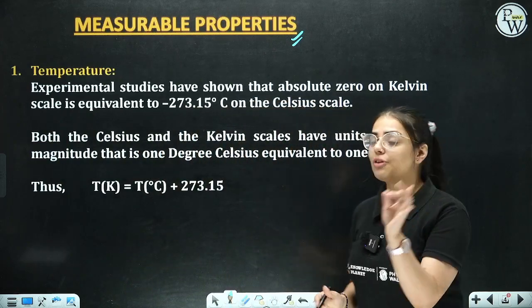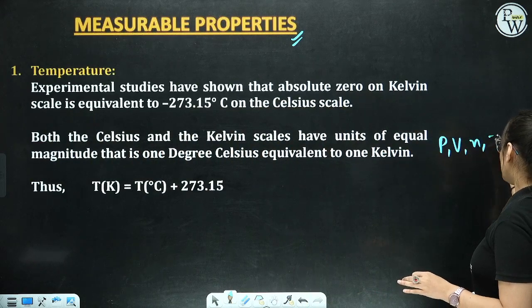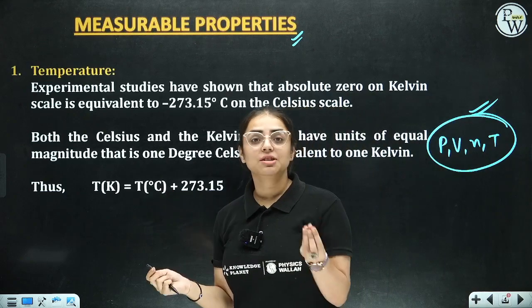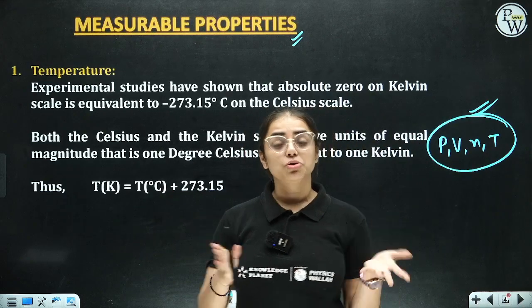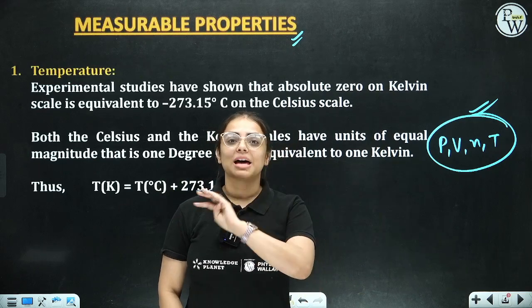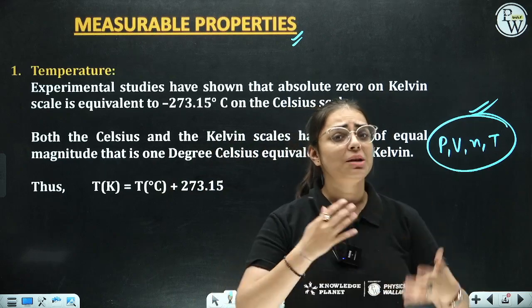So there are 4 factors that I'm going to talk about again and again. That's pressure, volume, number of moles and temperature. The whole scenario revolves around it. That means if you start with the laws part also, you'll observe that all the laws are based upon all of these 4 parameters. So first of all, the measurable properties, that means something we can measure easily, right?